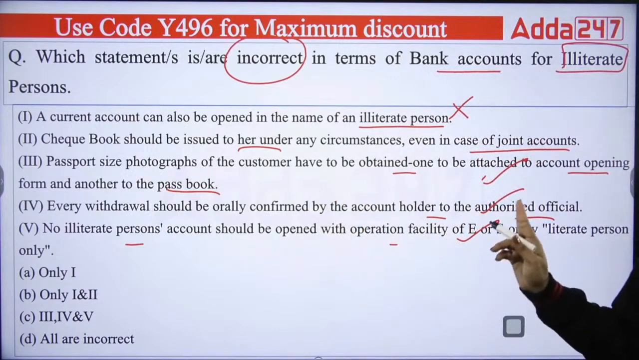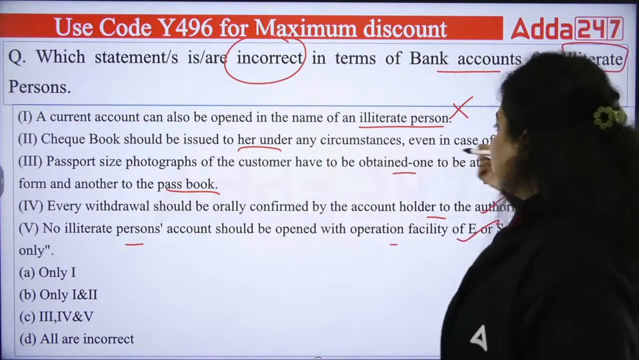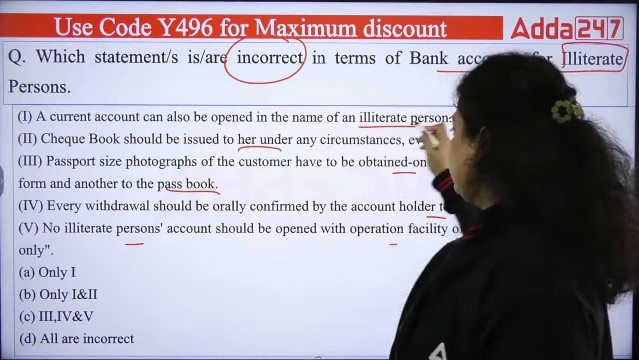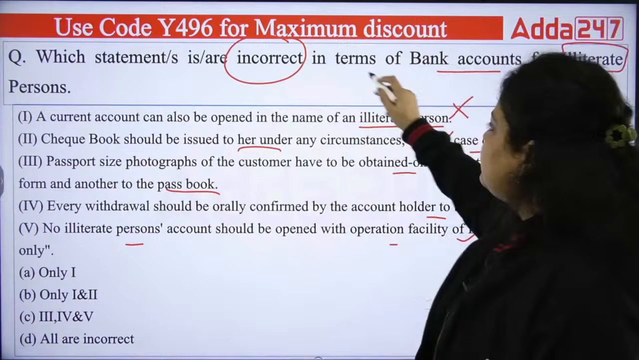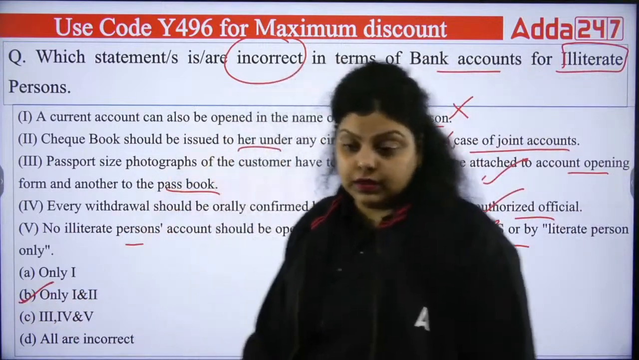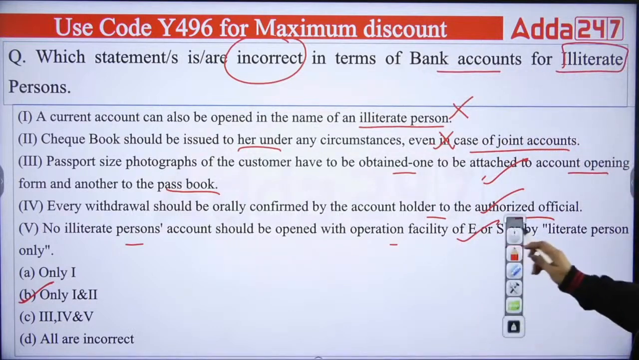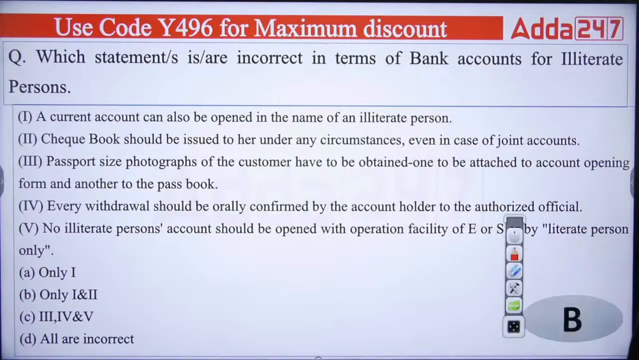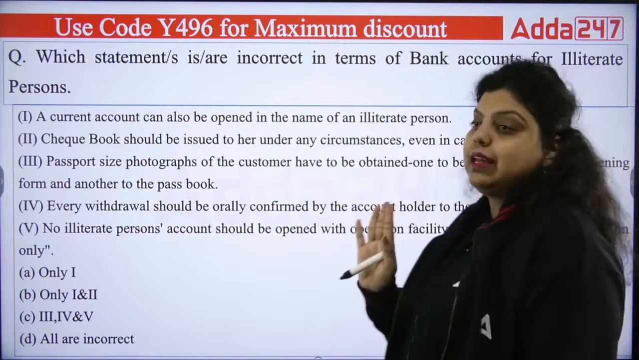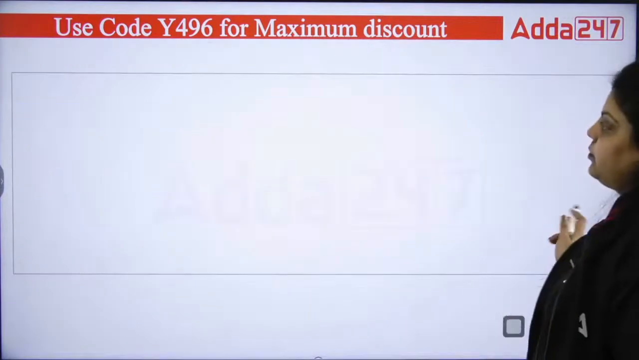Second, checkbook should be issued to her under any circumstances, in case of joint account. No, it cannot be. So the first and second are the incorrect statements about the account of an illiterate person. So your right answer will be B option. So here is your answer, that is B. Remember the condition that an illiterate person cannot have a current account. Do remember this. Next.